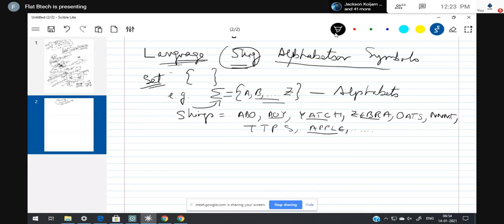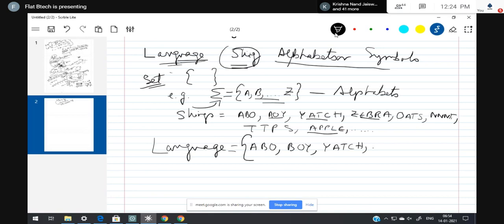Now from these strings, let me generate a language. Language is nothing but a collection of strings. So whatever strings I have generated here, I have to write here. So an infinite number of strings can be generated using this alphabet.